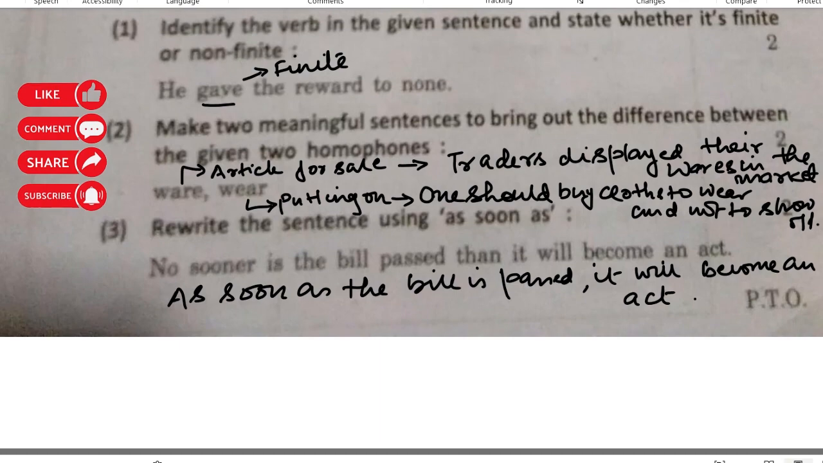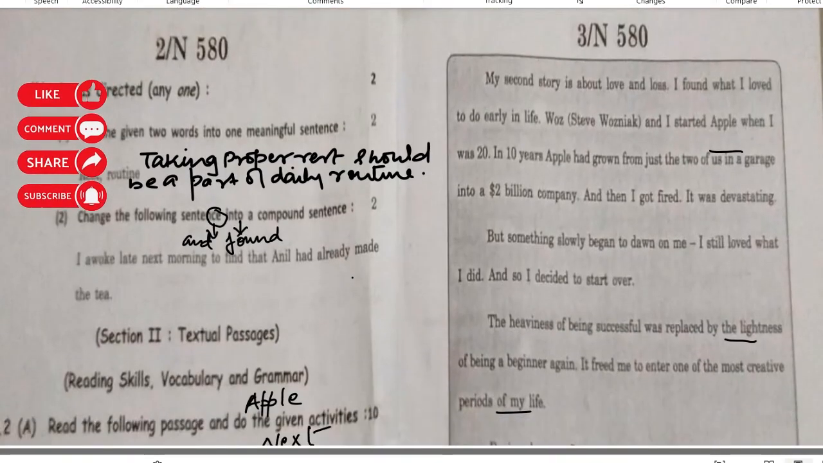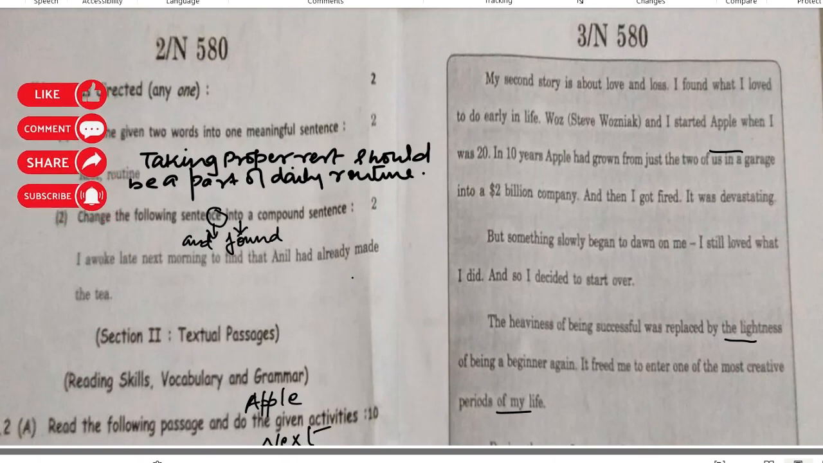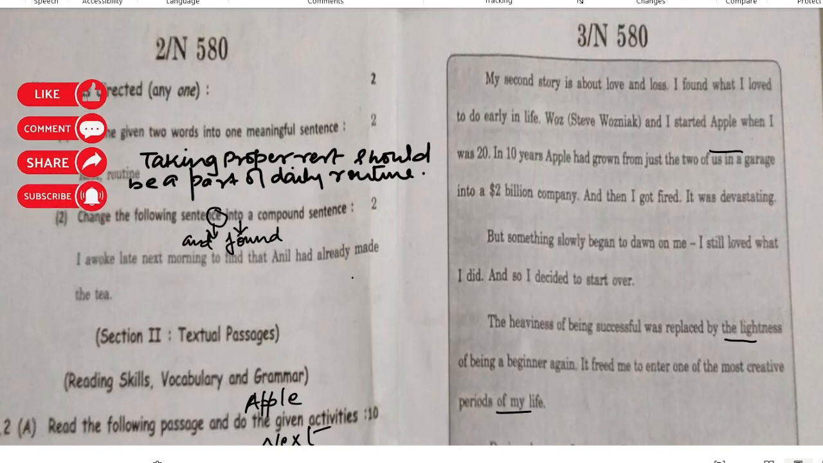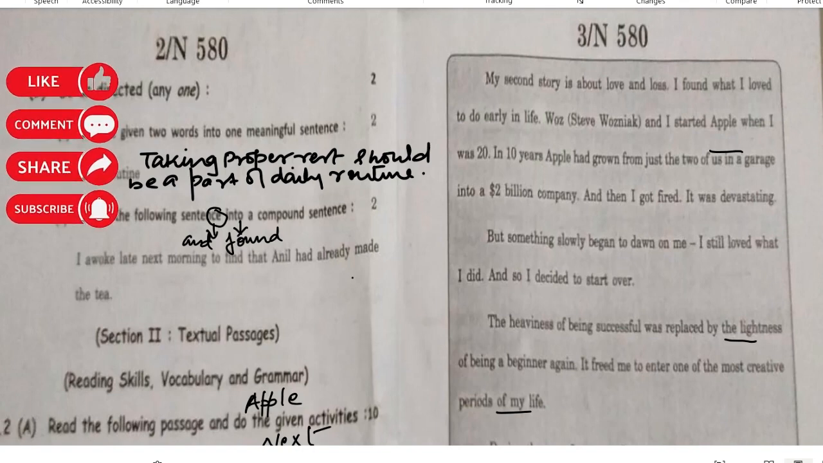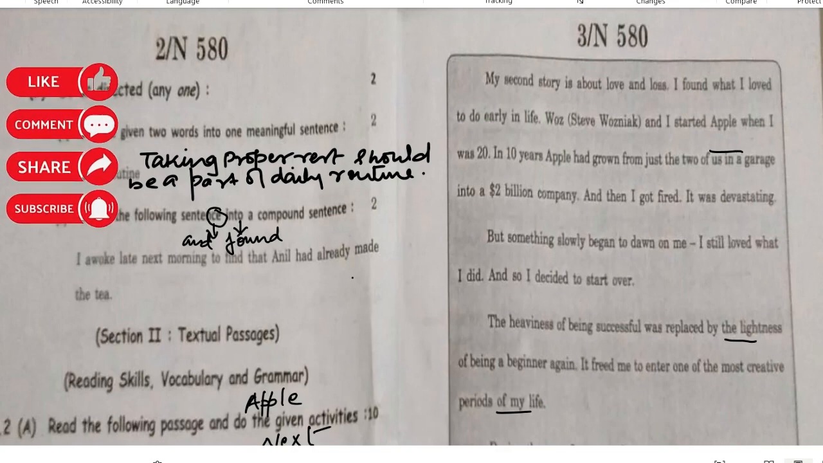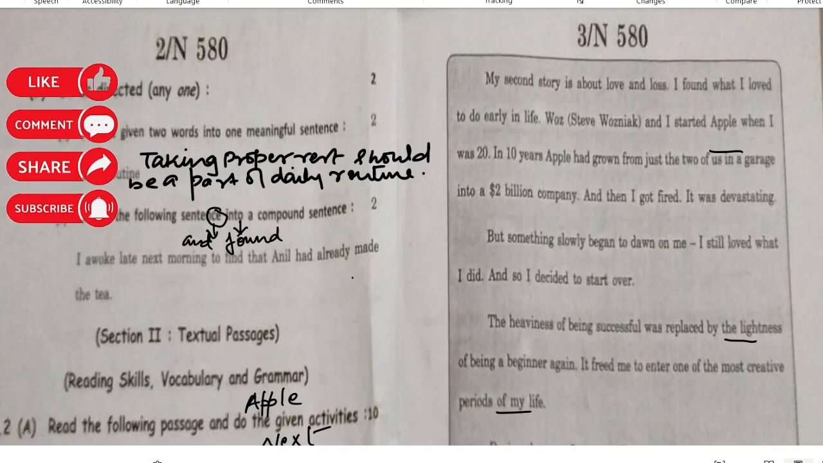Now the next part is do as directed, use the given words into one meaningful sentence. So here we have to use both the words rest and routine and then make a sentence that has some meaning. So what I have thought is taking proper rest should be a part of daily routine. So both the words rest and routine have come.